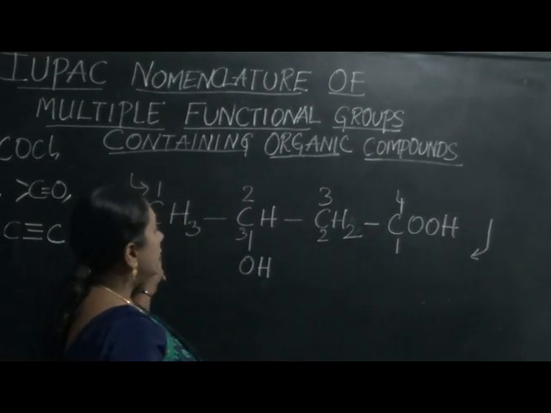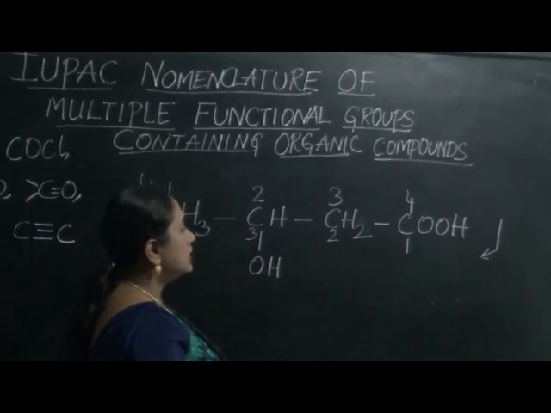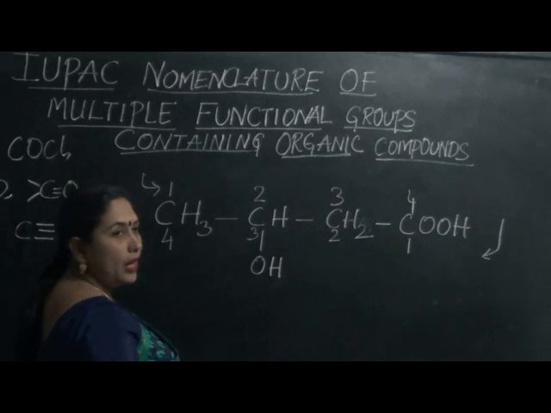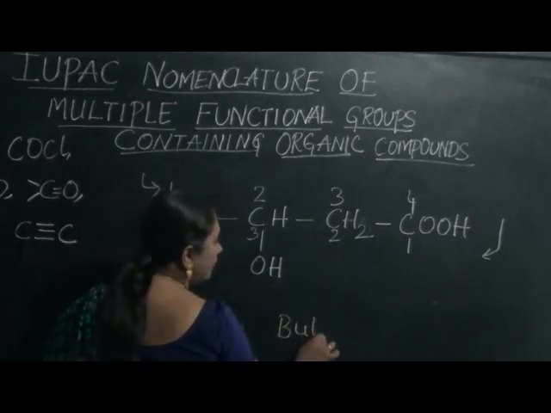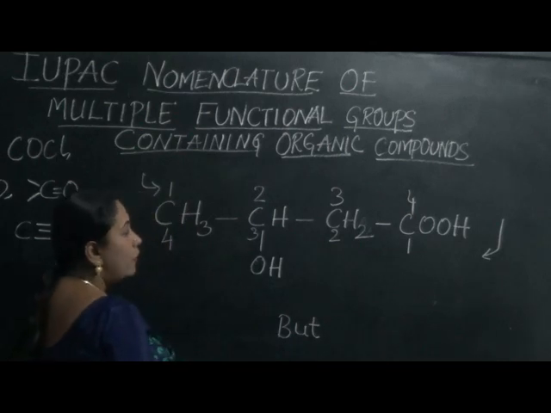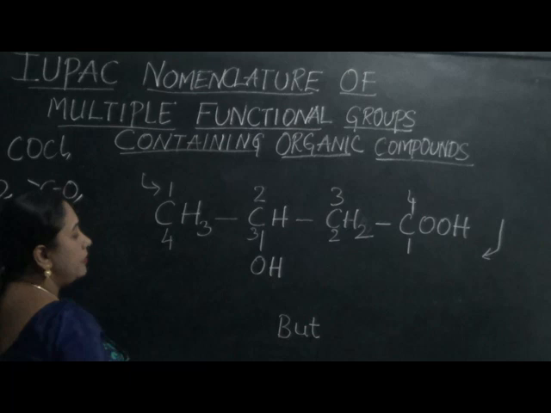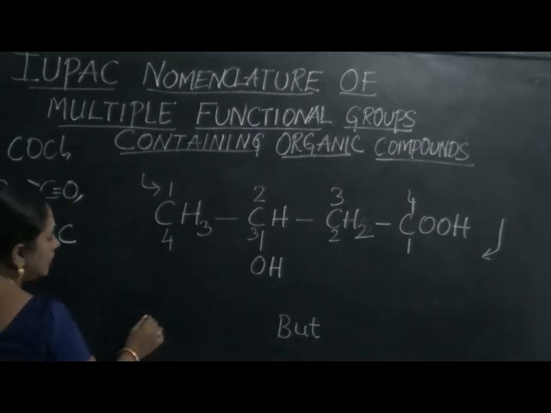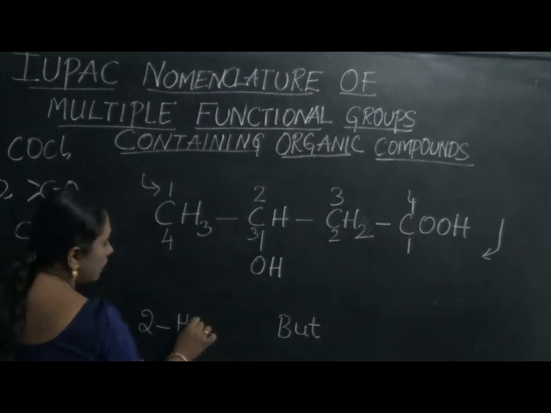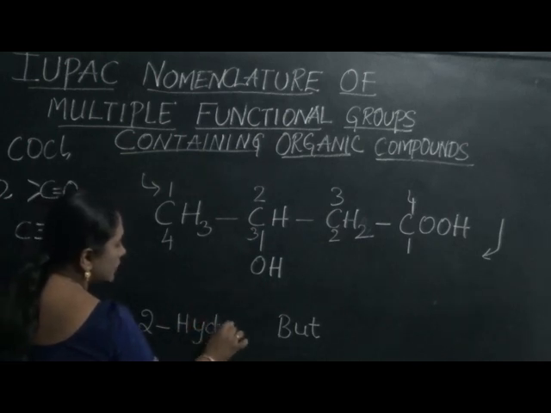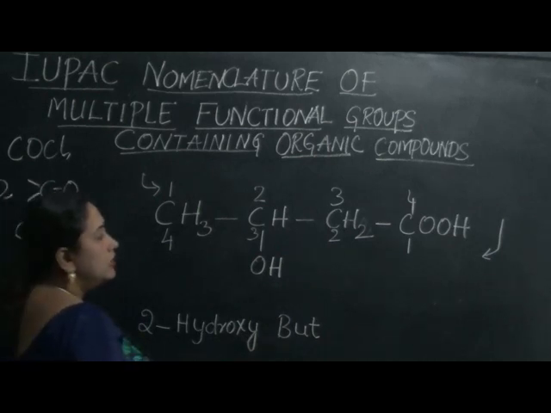Here this given organic compound contains 4 carbon atoms. So the root word to be fixed is but. And what else do we see? With respect to the second carbon atom, there is the OH group or the alcohol. So there goes 2-hydroxy as the prefix. And what else is there?